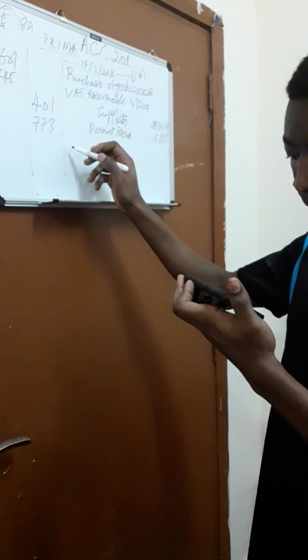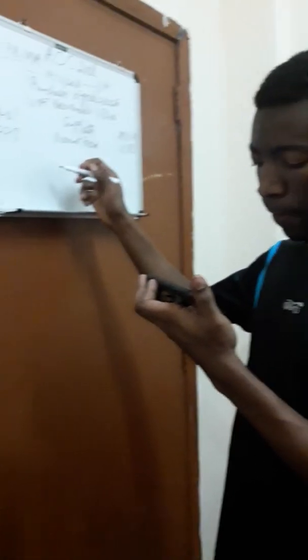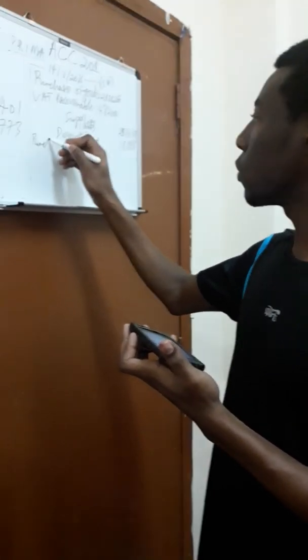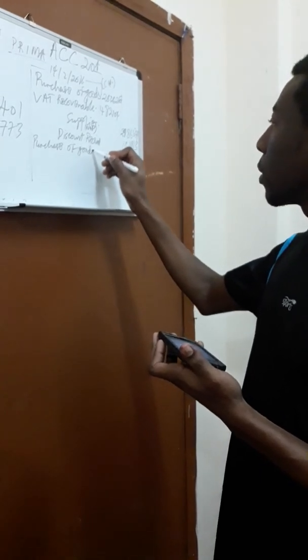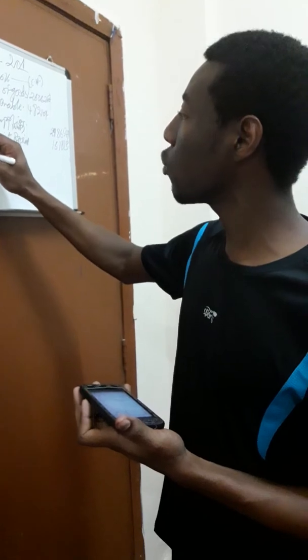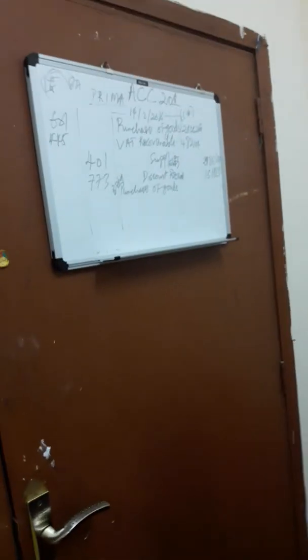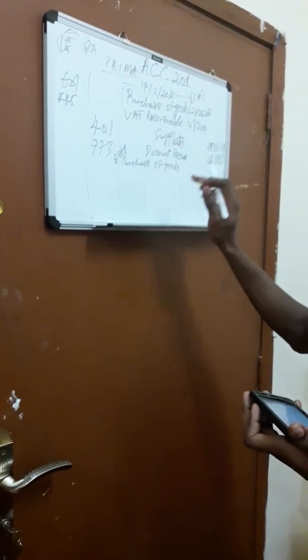So our narration here will be a purchase of goods. You can just say purchase of goods. Since the other one was sales of goods, just say purchase of goods. But where the document number is given, if the source document number, remember when you begin the narration, you have to begin purchase of goods in the past tense. So if you have the invoice number, for example, invoice number 2201, your narration should just be the invoice number. No need to put any narration there.